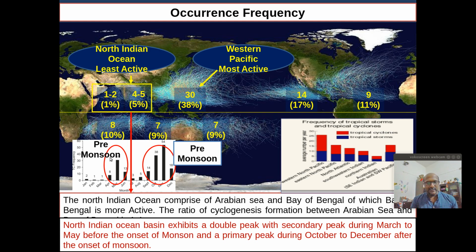This year we didn't get any system, but I think we are going to get one by the first or second week of May. One system may form in the North Indian Ocean. So this is the general seasonal distribution of cyclonic storms in the North Indian Ocean. We have mainly two cyclonic seasons: one in the pre-monsoon and another in the post-monsoon season.